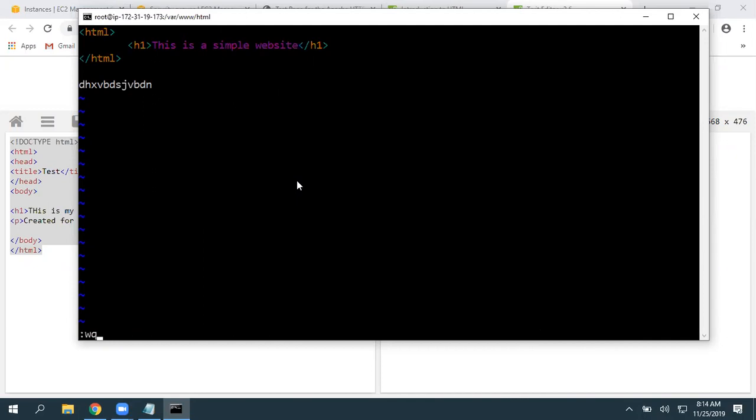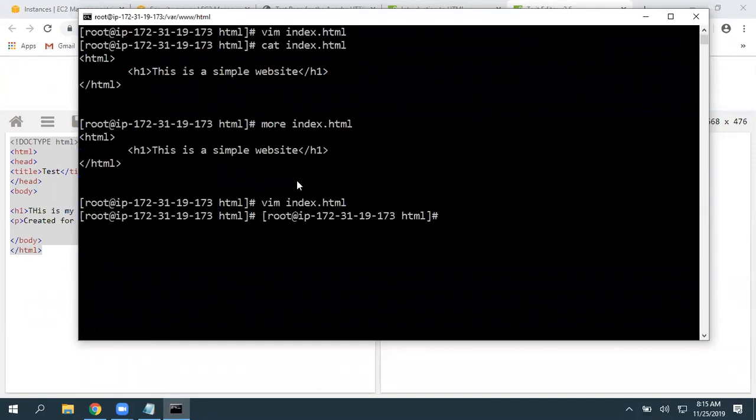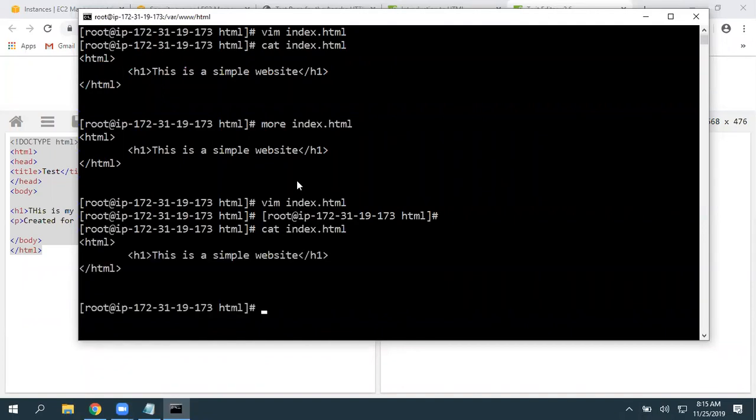I want to quit this editor without writing data. So then we can give :q!. Quit forcefully without writing the changes to that file. :q! means quit forcefully. Click on enter. Now, if you give cat, see, the unnecessary data is not stored or saved or written into that file.